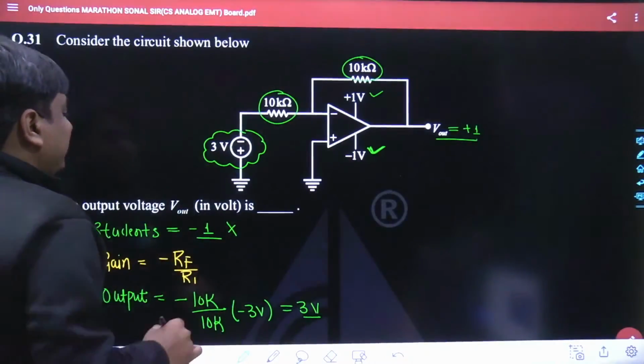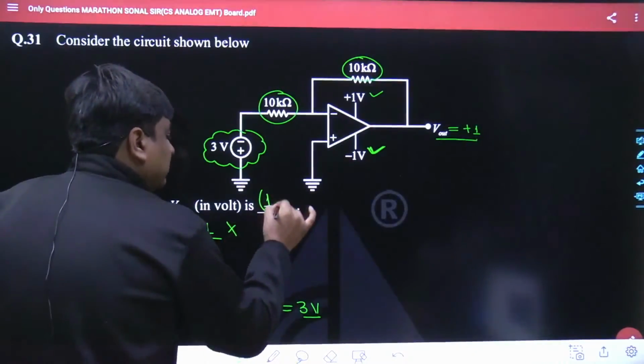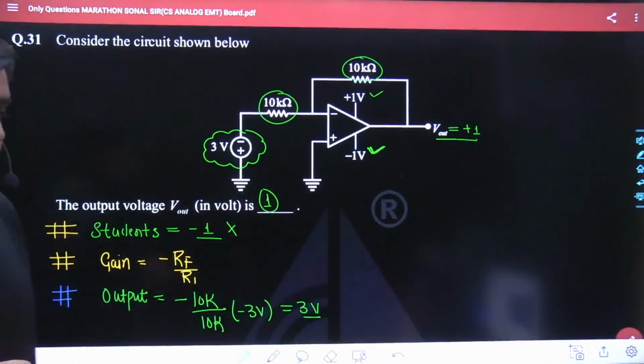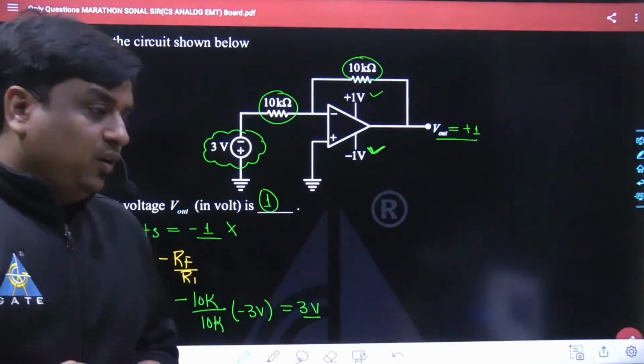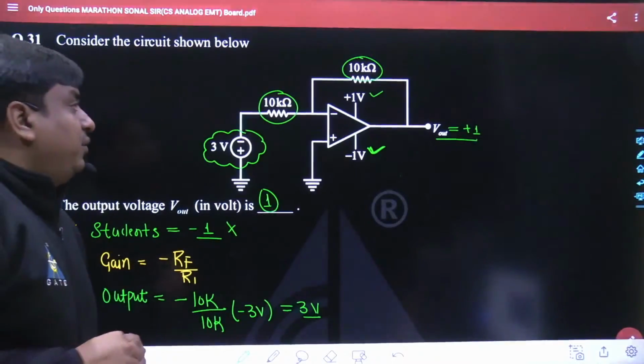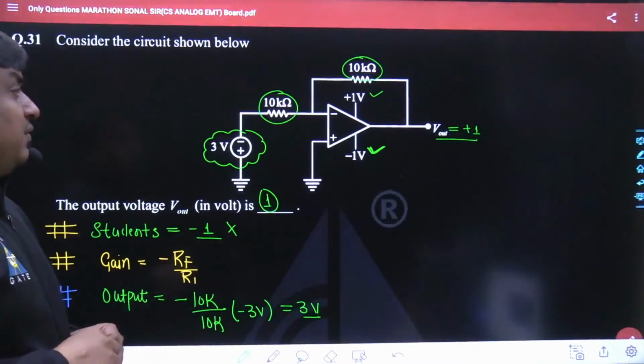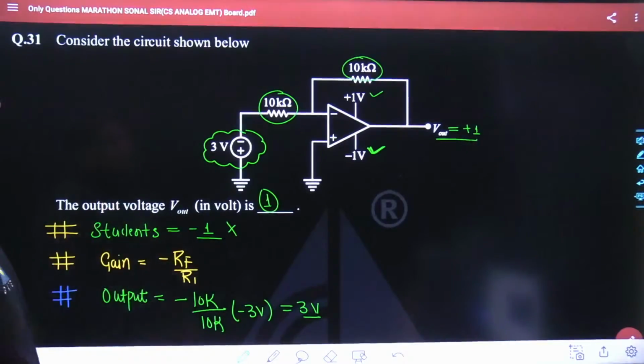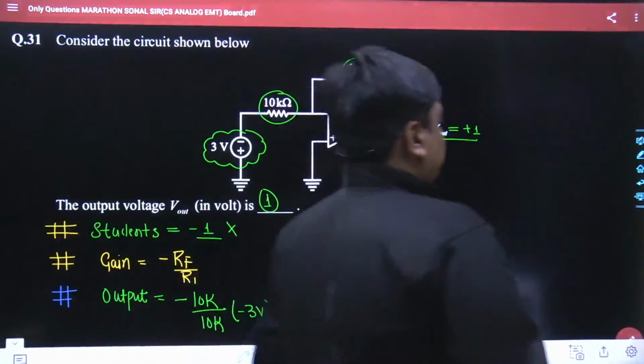So may I know what would be the best answer? The best answer is going to be plus 1. Plus 1. Is that part clear to all of us? Yes. Many of us had given the wrong answer at the very first instance, but after that they had given the correct answer. So this has been the first question of the day. The answer has to be plus 1. Had you enjoyed this problem?